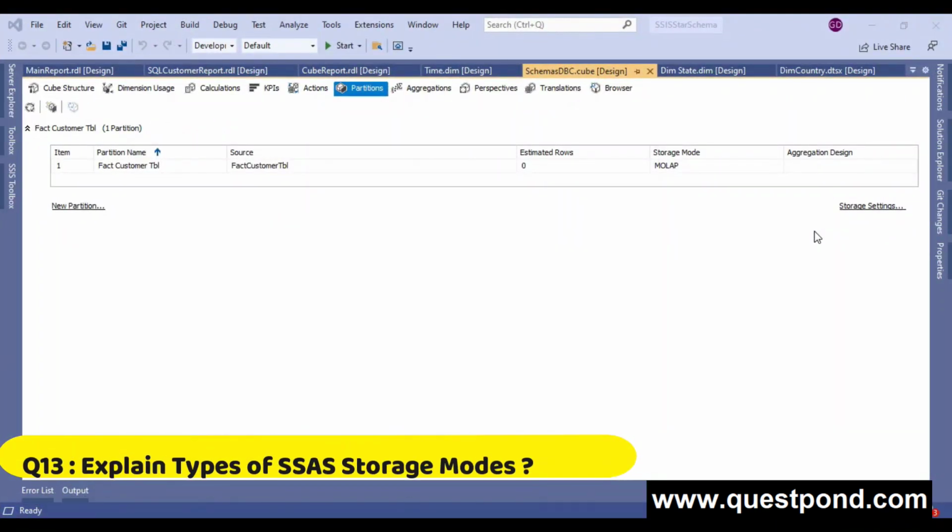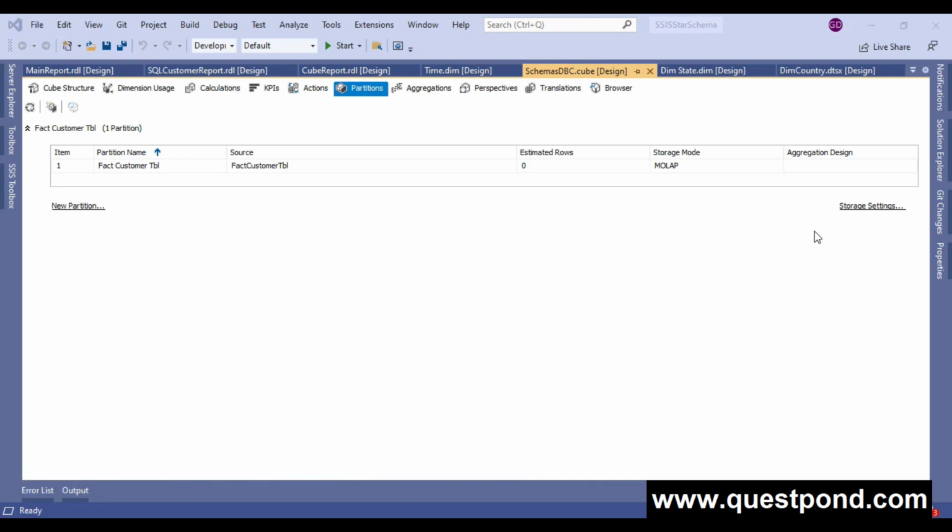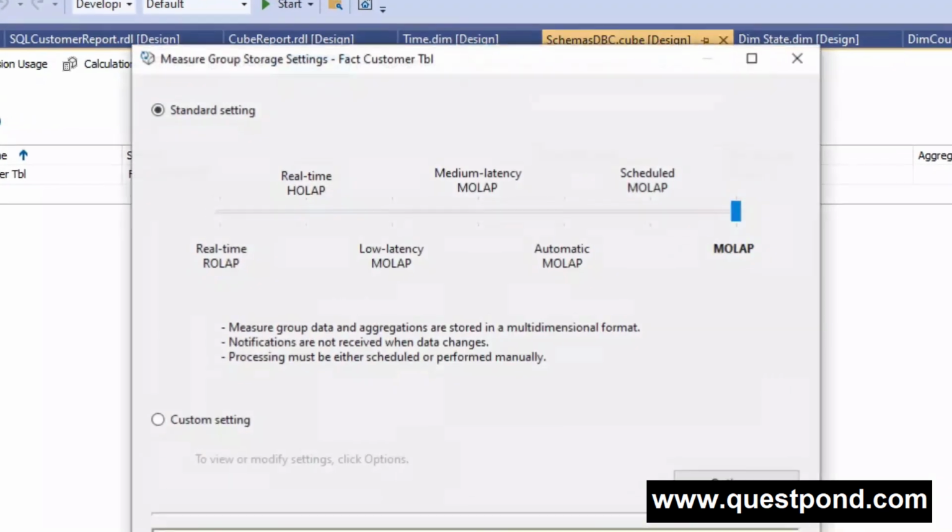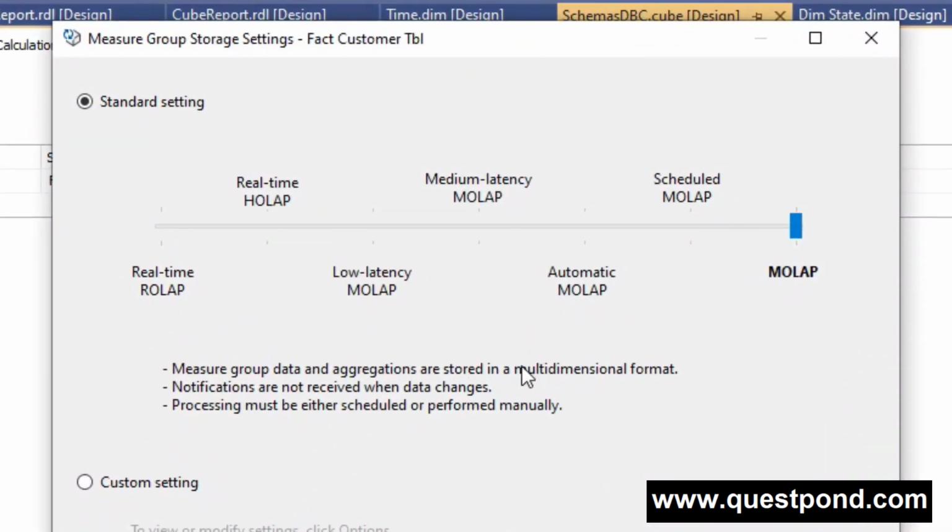Explain the types of SSAS storage modes. So hey guys, we have three types of storage modes in SSAS. As you can see, we are here in our partition tab, and if we click on this storage settings, here you can see that we have three types of storage modes, that is MOLAP, ROLAP and HOLAP.